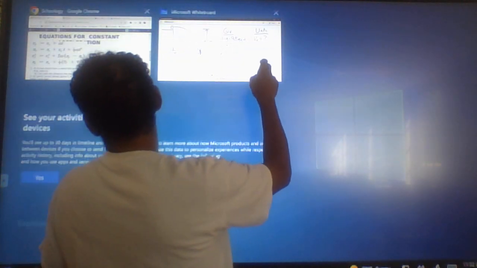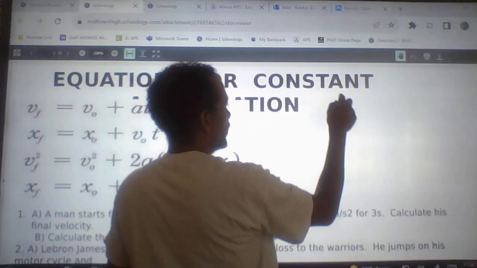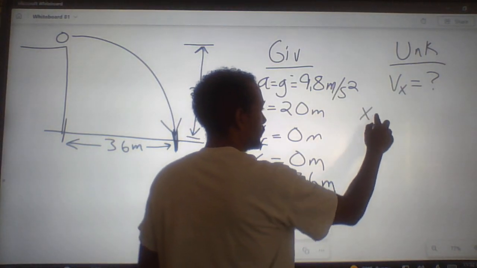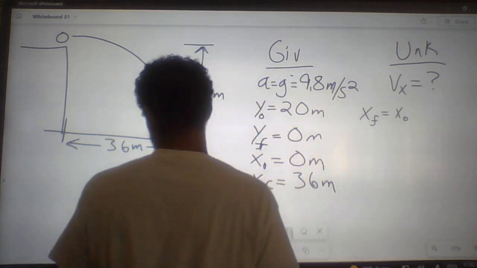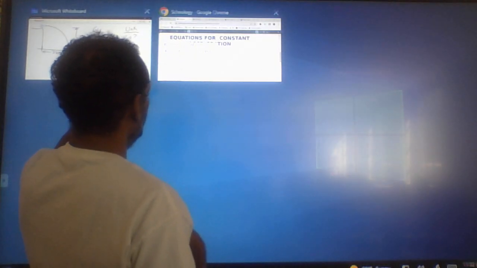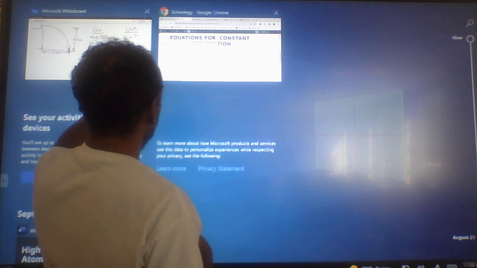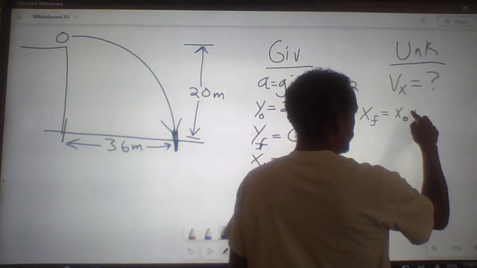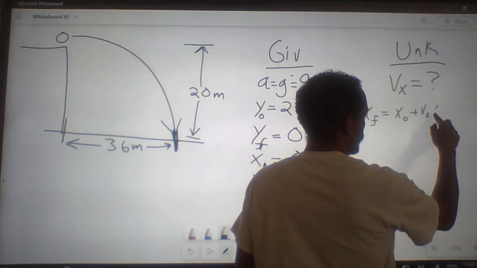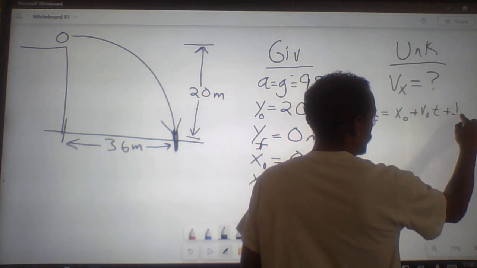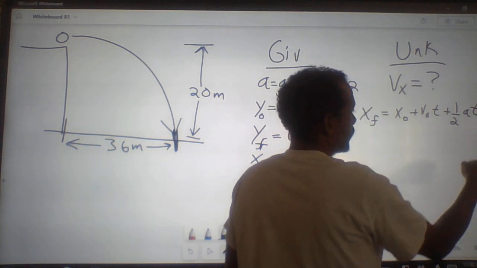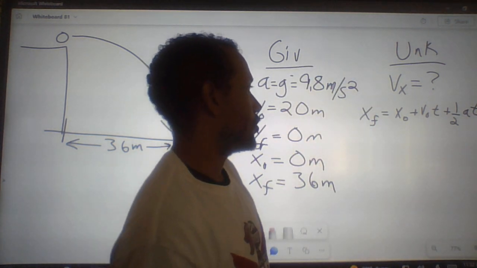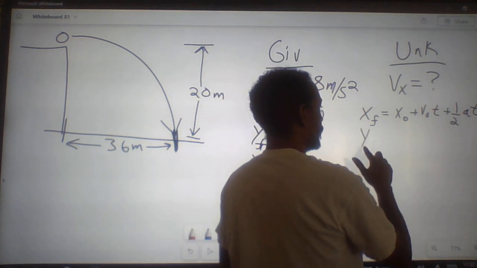So we'll start off with writing out our equations. So we want x final equals x initial plus v naught t. All right, so now we'll change these over to y, because we're going in the y direction.